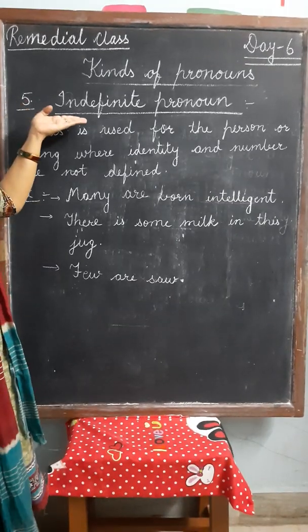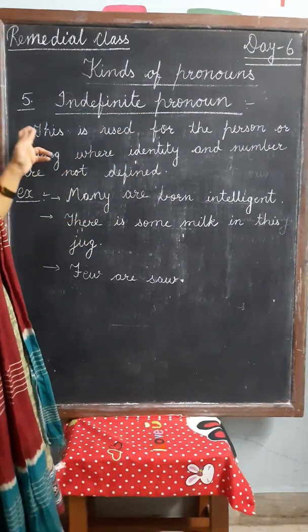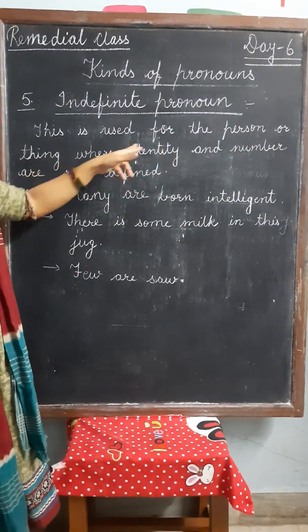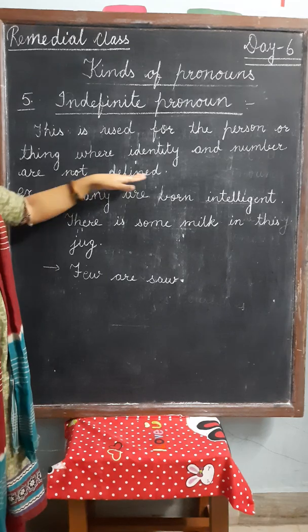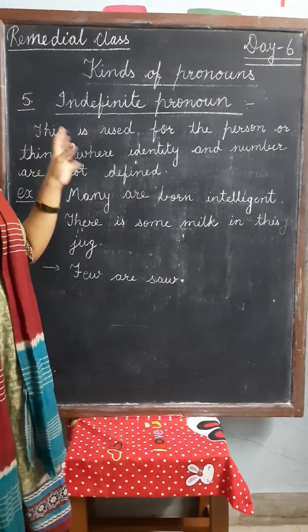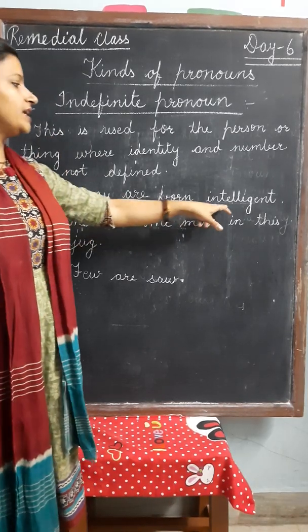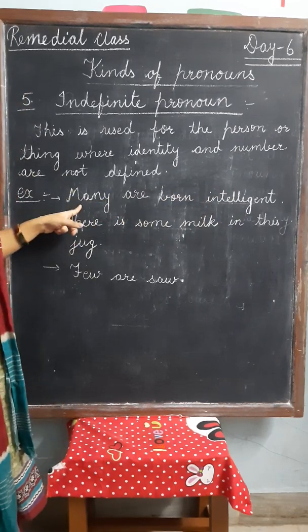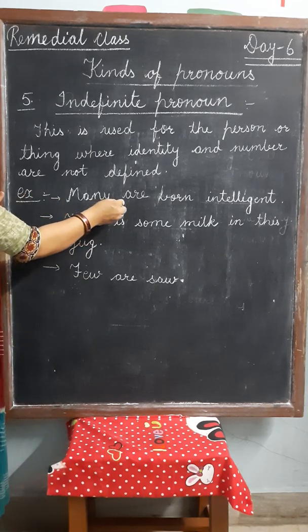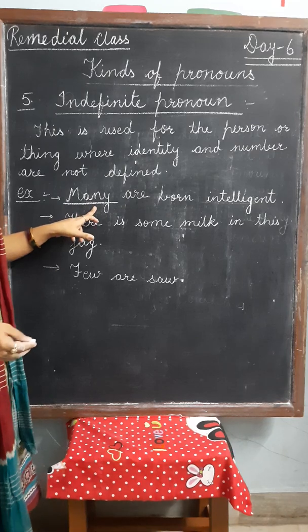The fifth pronoun is indefinite pronoun. Just see the definition. This is used for the person or thing where identity and number are not defined. It means here we don't know the exact number of persons or things. Just see the example. Many are born intelligent. Now in this sentence we don't know how many are born intelligent. So this word is not defined. So this is indefinite pronoun.